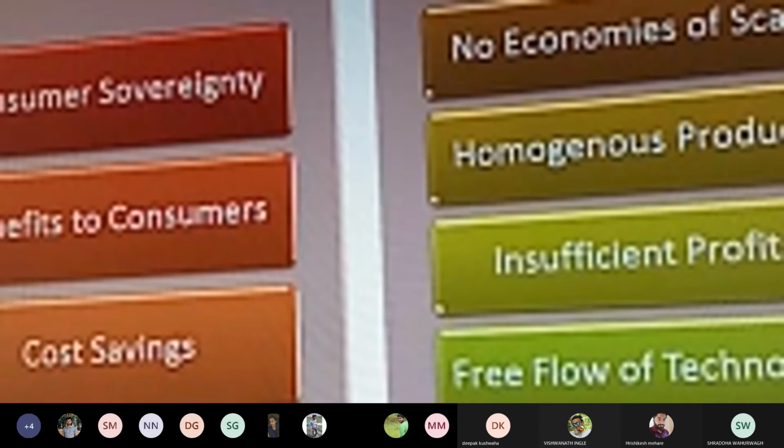Cost saving: the concept of cost saving is a particular consideration. Imagine a market situation wherein there are a large number of buyers and a large number of sellers, and both the buyers and sellers have freedom with respect to what product is to be purchased, what product is to be sold, and where it has to be purchased and where it has to be sold.